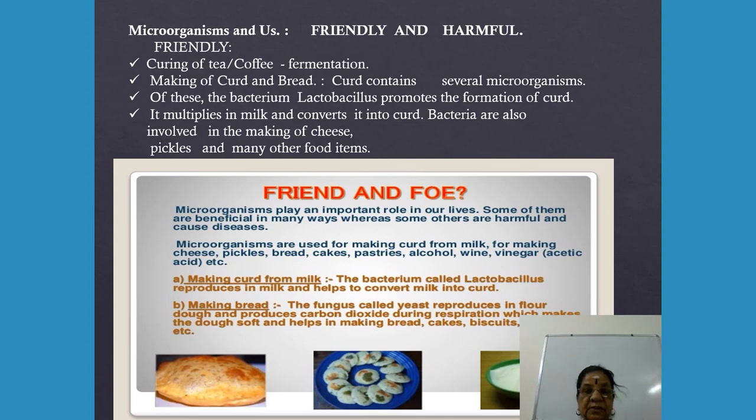In anaerobic respiration, as we have learnt, the products may be ethyl alcohol or lactic acid. The process is fermentation. So I repeat, the process by which a microbe breaks down carbohydrates to form acid or alcohol and carbon dioxide is called fermentation. The bacterium Lactobacillus is added to milk to convert it into curd.